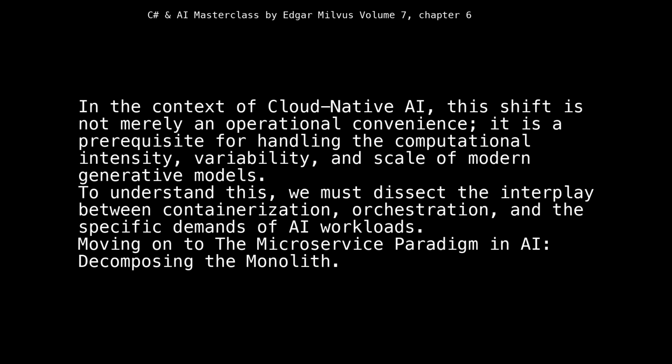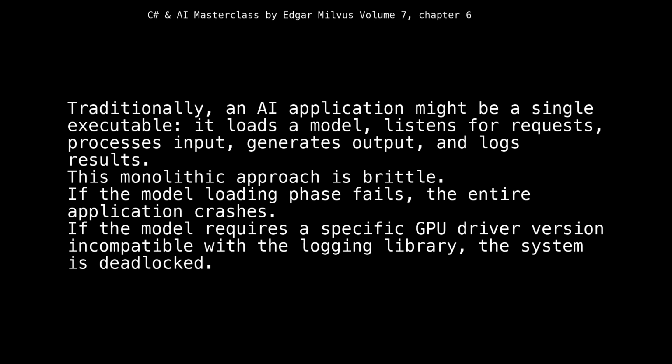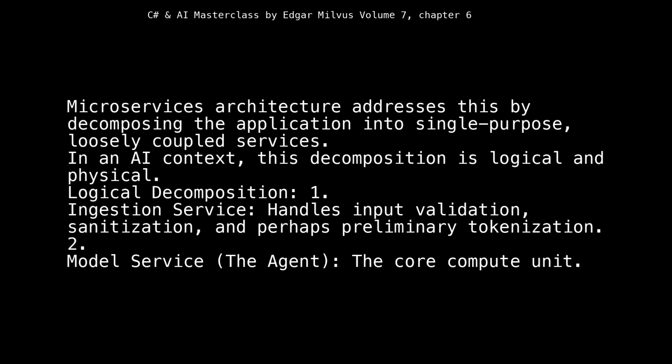Moving on to the microservice paradigm in AI, decomposing the monolith. Traditionally, an AI application might be a single executable. It loads a model, listens for requests, processes input, generates output, and logs results. This monolithic approach is brittle. If the model loading phase fails, the entire application crashes. If the model requires a specific GPU driver version incompatible with the logging library, the system is deadlocked. Microservices architecture addresses this by decomposing the application into single-purpose, loosely coupled services.